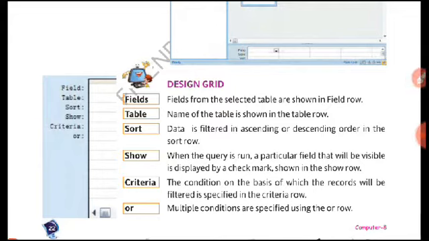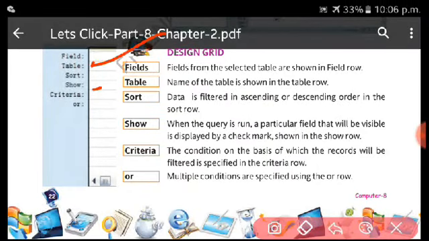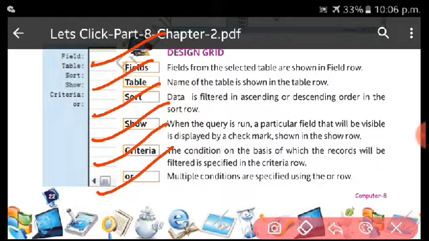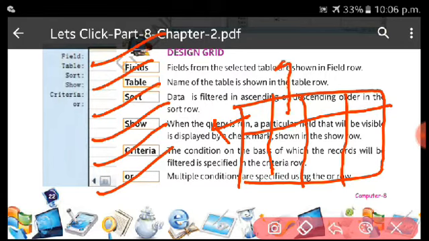Okay, now what are the things inside this design grid? So many options are here: field, table, sort, show, criteria, or. So what does it mean? Suppose there is a table, let us consider that table. In this one your roll number is there, in this your name, class, father name.